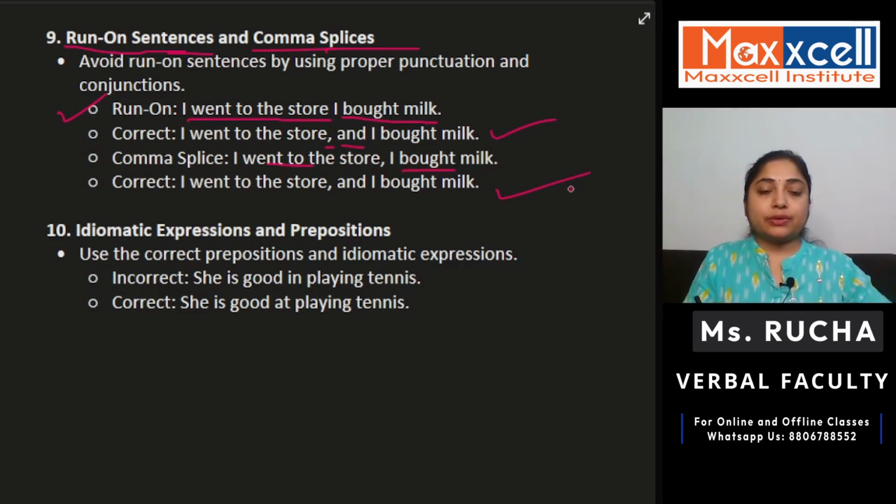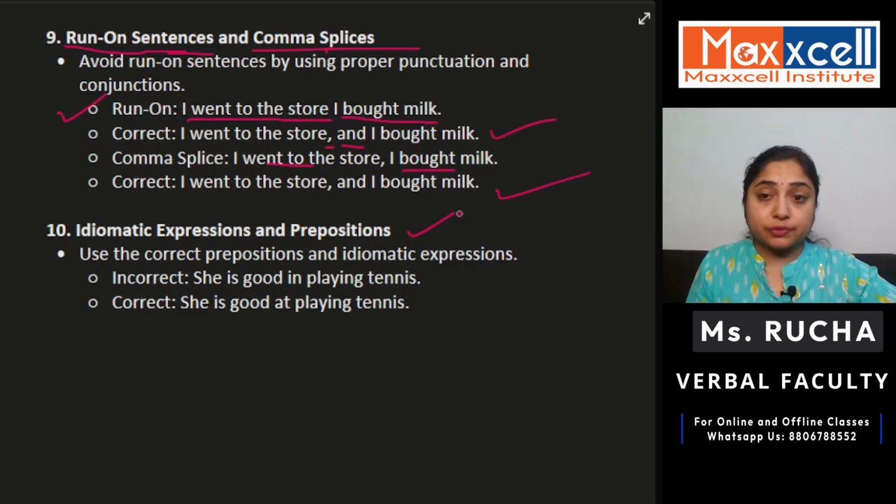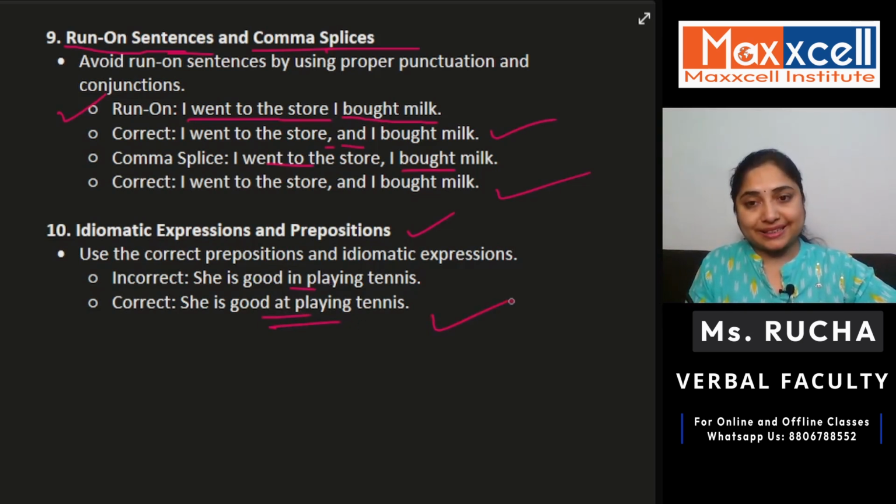Okay. Now, idiomatic expressions and prepositions. If you are using idioms incorrectly, or prepositions incorrectly, then your sentence is considered incorrect. For example, "She is good in playing tennis." So this is not the way we express this idea. What is the ideal idiomatic expression or preposition here? She is good at something. We always use "at" there. So "She is good at playing tennis" would be the correct way of saying it.